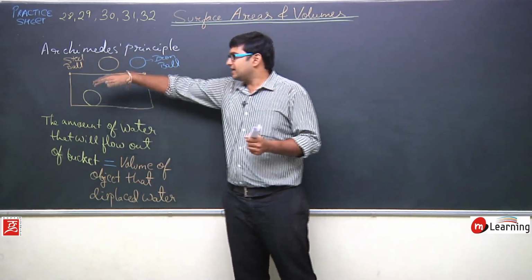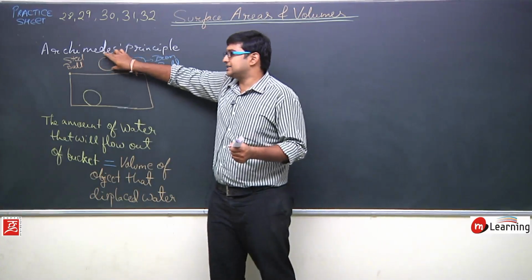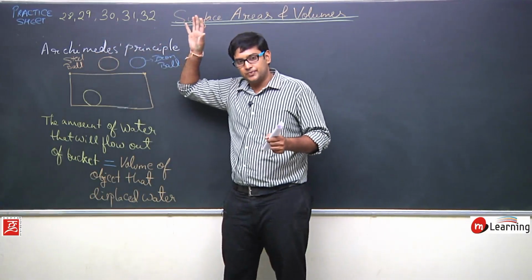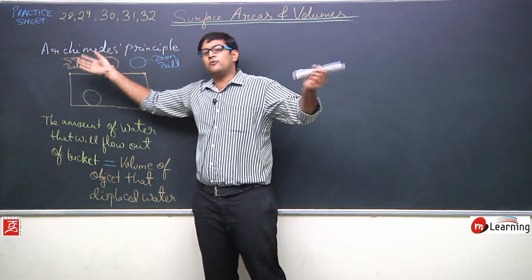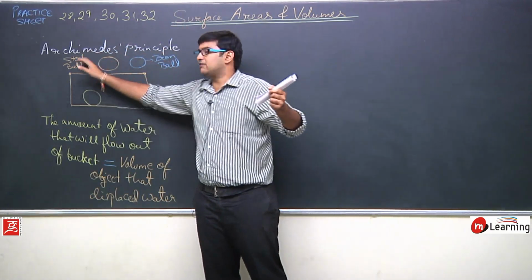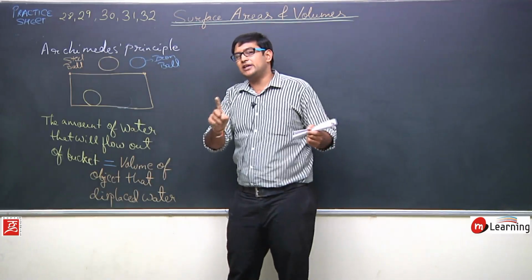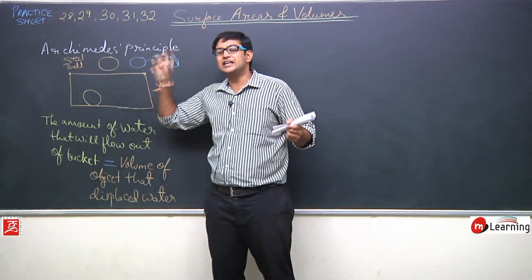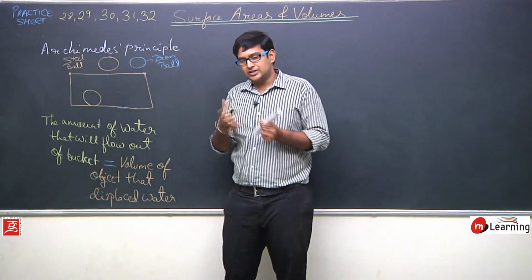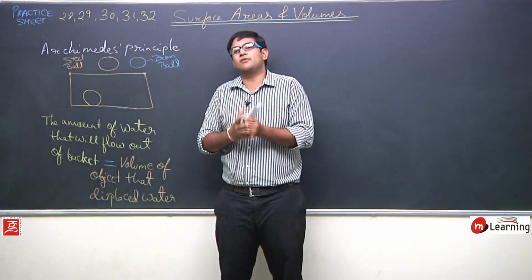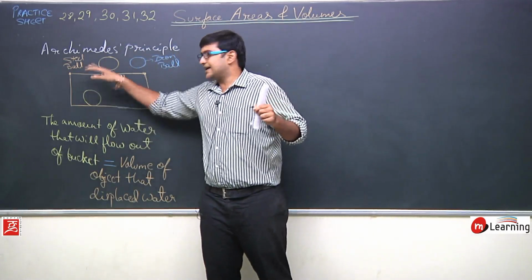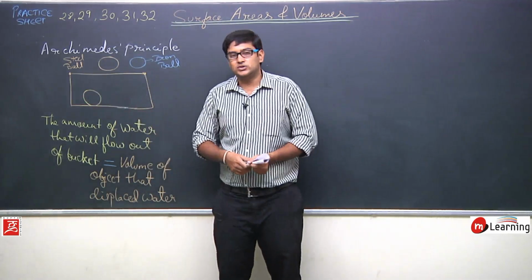It means अगर इस बकेट में मैं इस तरह का एक स्टील बॉल ड्रॉप करता हूं, तब the amount of water that will flow out, जितना volume of water that will flow out होगा, that volume of water will be equal to the volume of steel ball. Okay, तो इस steel ball के volume के जितना water इस bucket से बाहर की तरफ flow हो जाएगा.